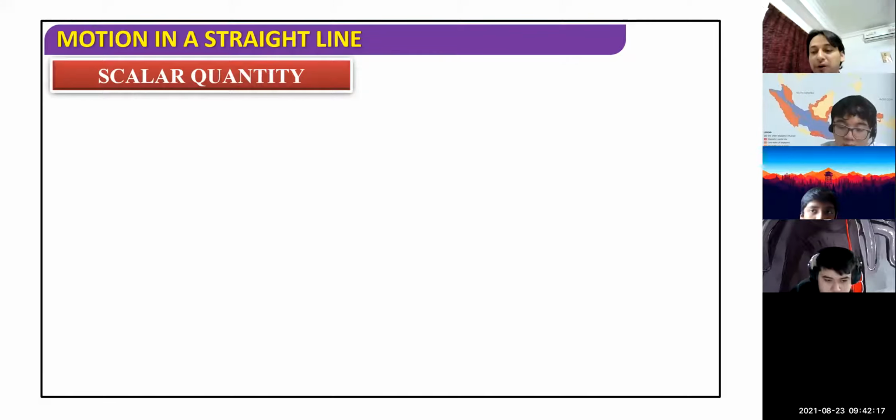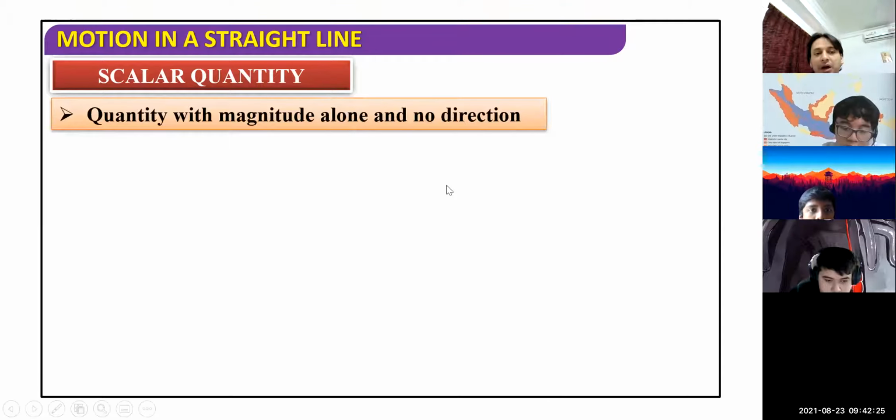So here, the first topic is scalar quantity. What are scalar quantities in physics? How do we explain and know what scalar quantities are? Now let's see here. A quantity with magnitude and no direction is called a scalar quantity.